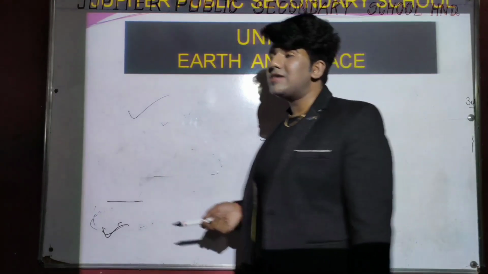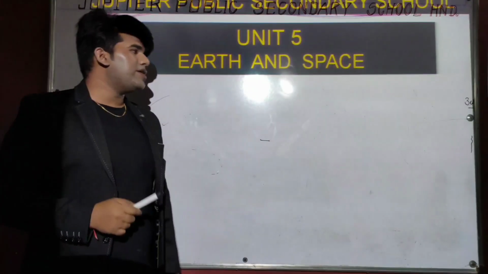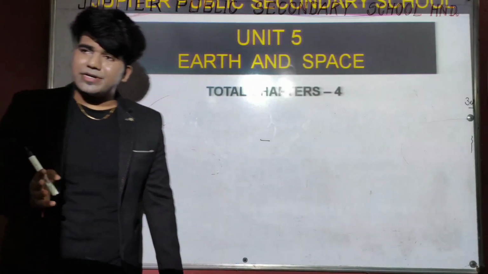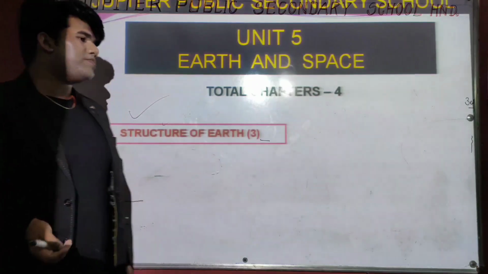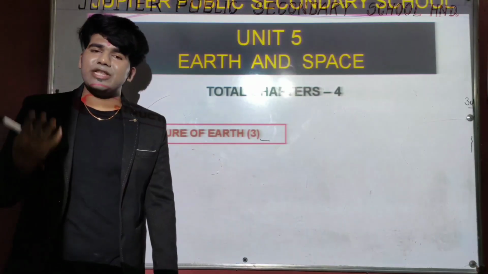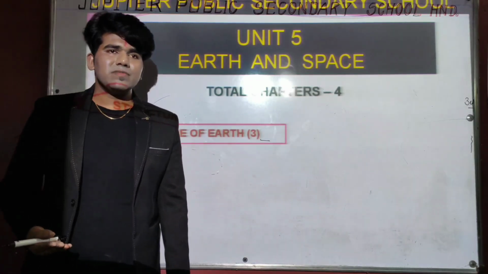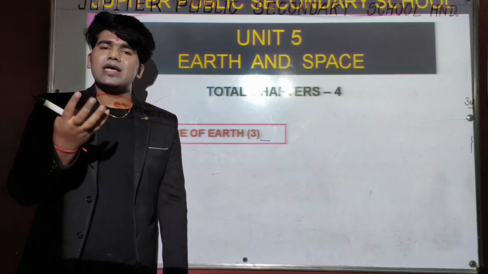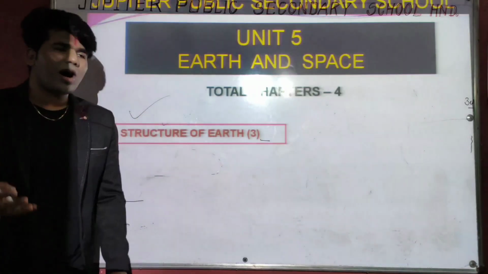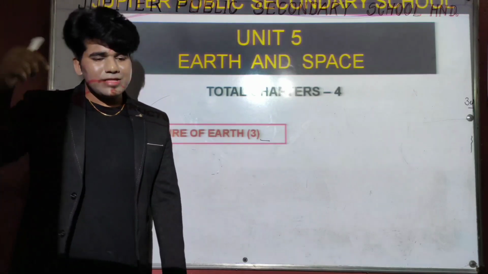The fifth unit name is Earth and Space. In this unit we will get 4 chapters. The first chapter name is Structure of Earth, and this chapter consists of 3 marks. Before discussing the other chapter names, I want to ask a question to all of you: how many layers are present in Earth? Give the answer in the comment box.